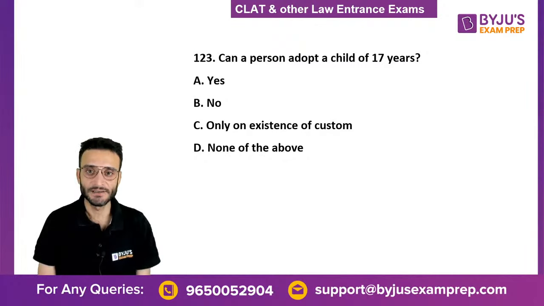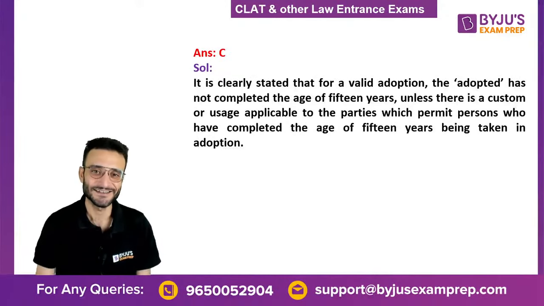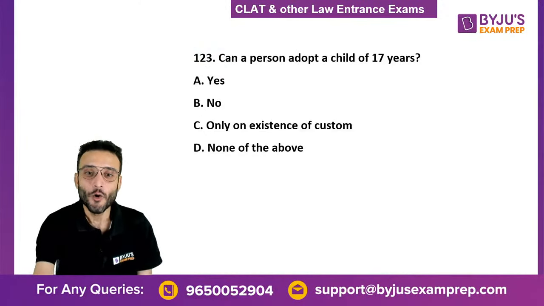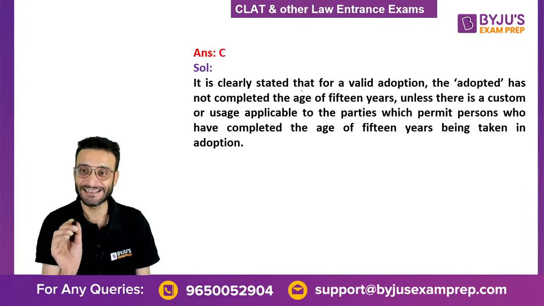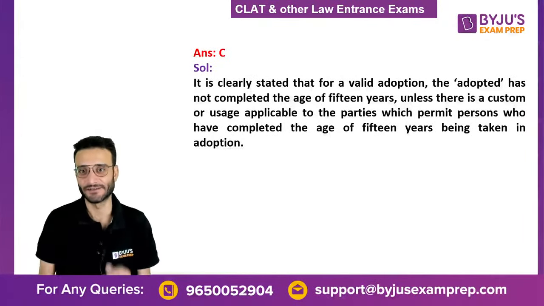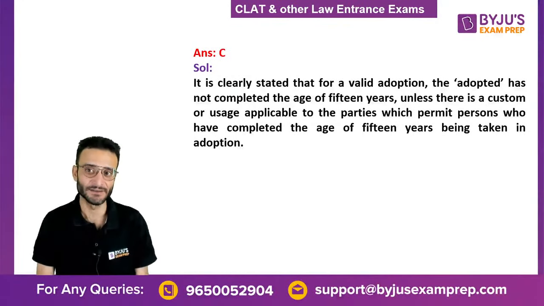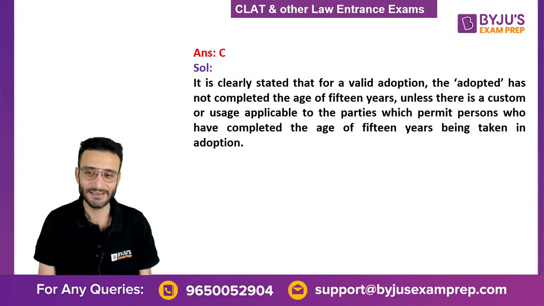Can a person adopt a child of 17 years of age? Is it yes, no? The correct answer is what? Only on existence of custom. Only if there is an existing custom, or else 21 years. Minimum 18 years has to be. Unless and until there is a custom.